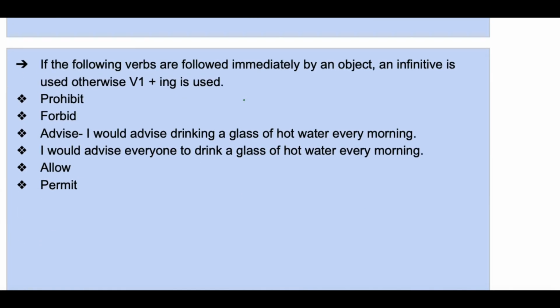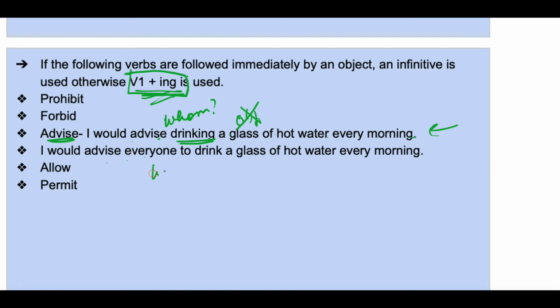Okay, next. If the following verbs are followed immediately by an object, an infinitive is used, otherwise the ing form of the verb is used. Let's look at an example. Advise. I would advise drinking a glass of water every morning. Here, do you have an object? I would advise whom? An object is not present. So here the gerund, V plus ing, has been used. Okay, the ing form of the verb has been used.